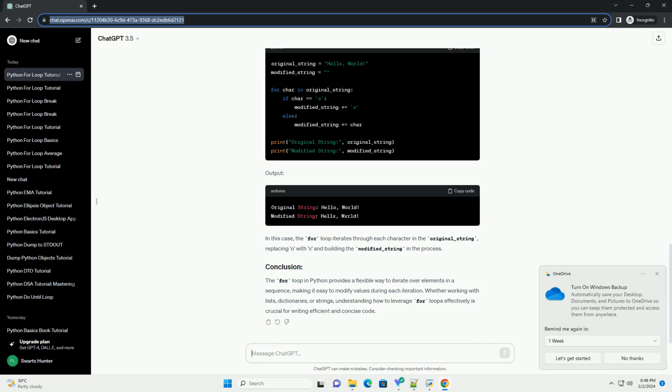The for loop in Python provides a flexible way to iterate over elements in a sequence, making it easy to modify values during each iteration. Whether working with lists, dictionaries, or strings, understanding how to leverage for loops effectively is crucial for writing efficient and concise code.